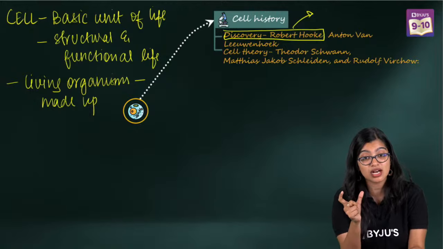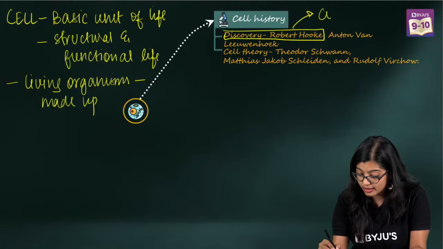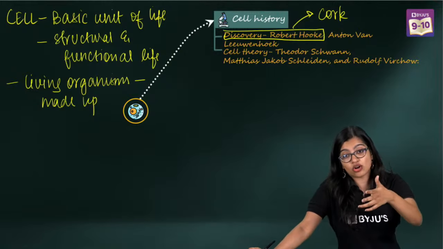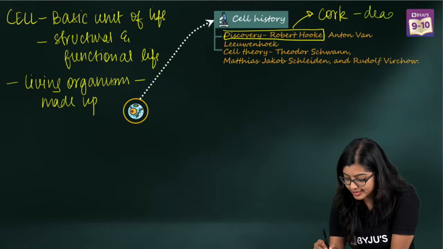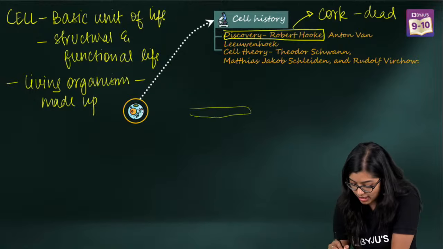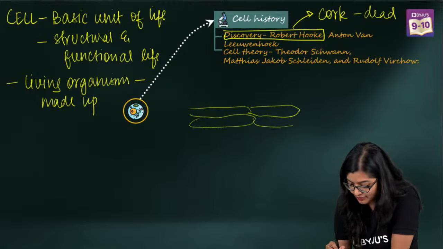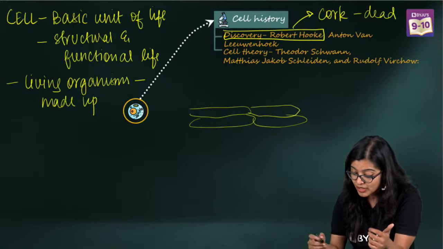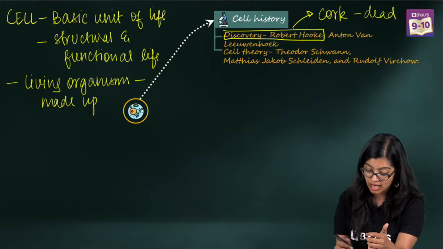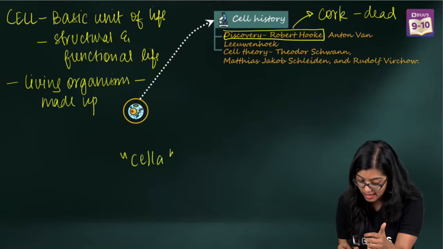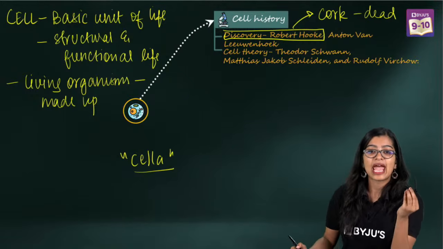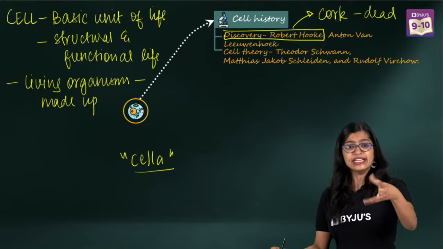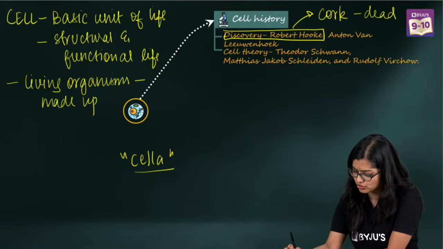But what did he observe? He observed cork. Cork is nothing but the outermost covering of trees, and he observed the cork cells, which were dead cells. It looked something like this, and it reminded him of the cells or rooms in a monastery, which is why the term comes from the Latin word cella, which means room. Hence the term cell. It also reminded him of a honeycomb-like structure.